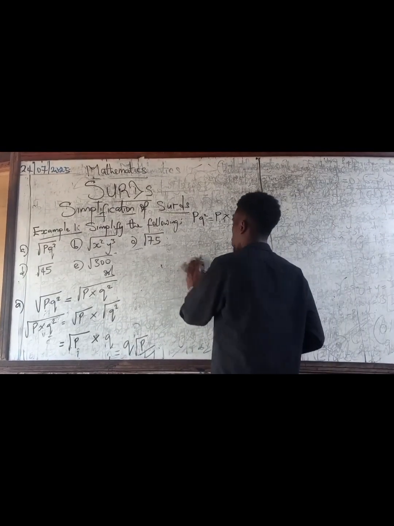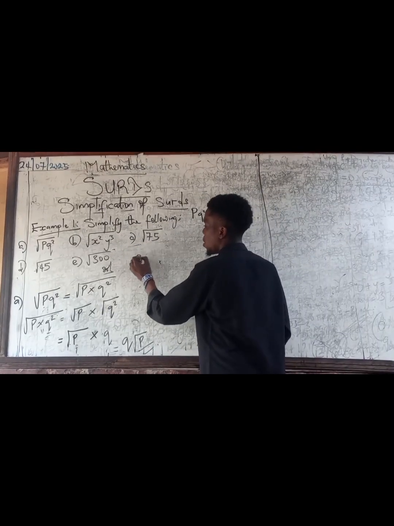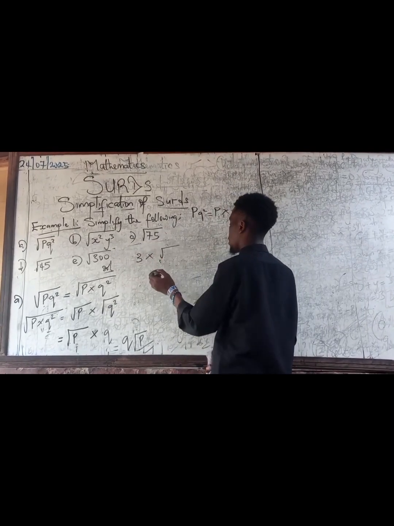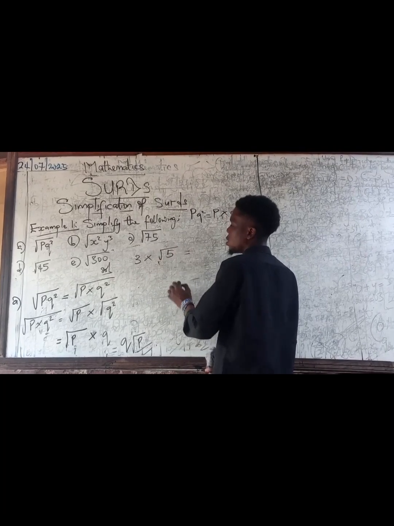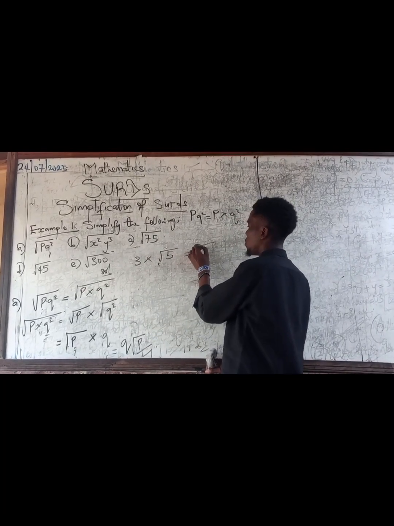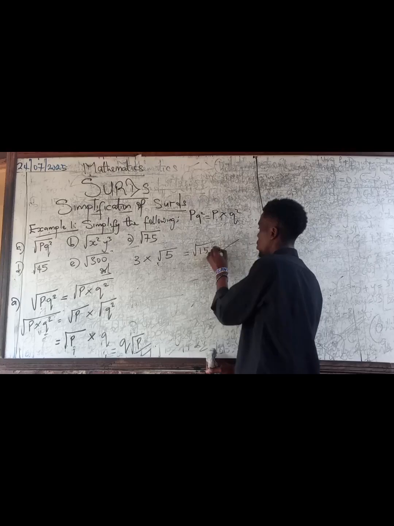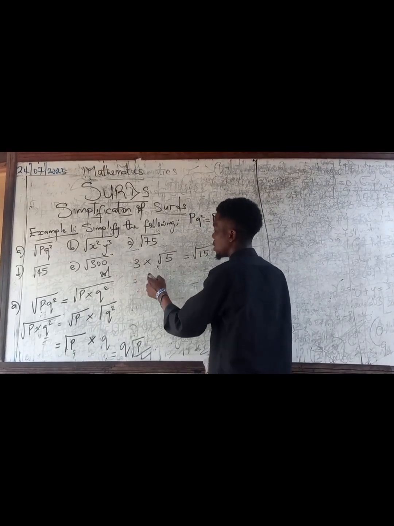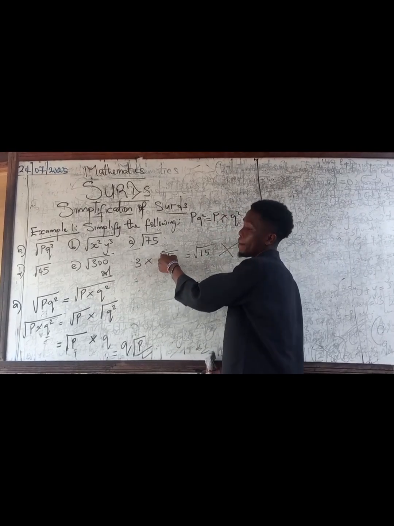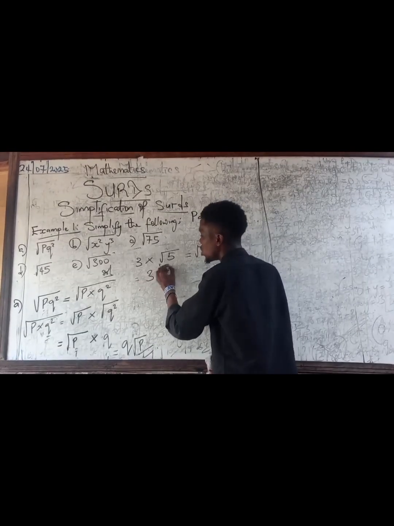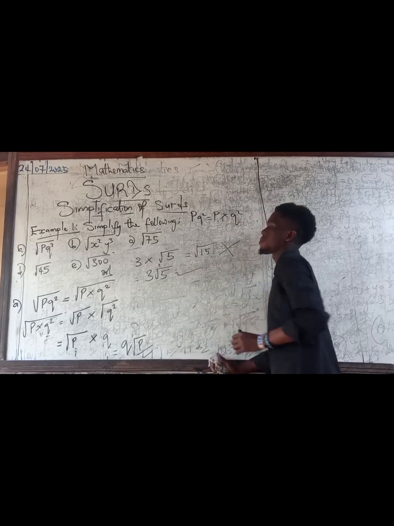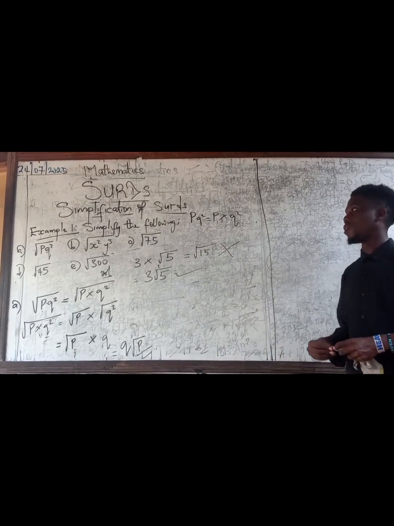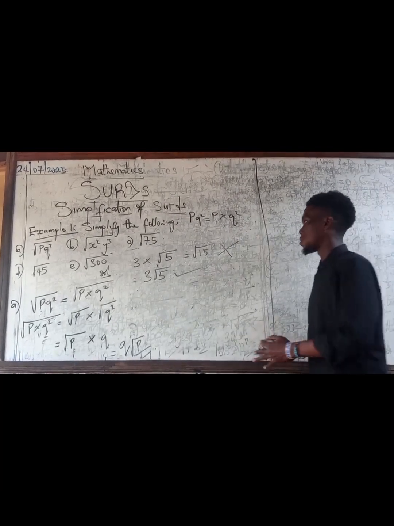So please, this tells you something: if you have a number multiplying a surd, let's say 3 root 5, it would be wrong for me to say this is root 15, 3 times 5. No, this is wrong. Because this is not a surd, what will happen is that this 3 comes to this and becomes the coefficient. So you have 3 root 5. I believe that is very clear. So please take note of this.